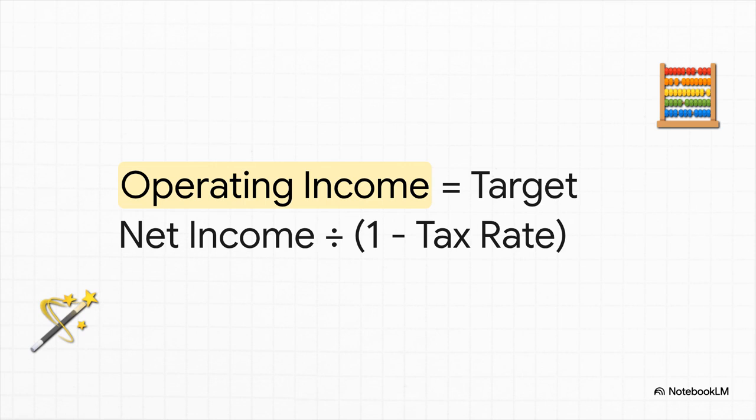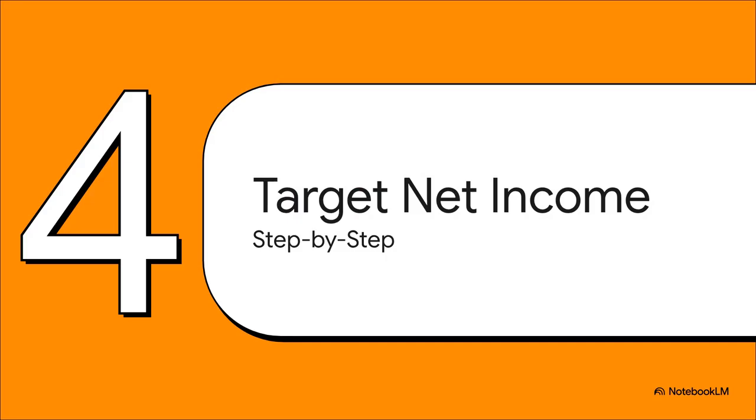So the net income represents exactly 60% of the pre-tax total. By dividing the target net income by 0.60, which is just 1 minus 0.40, you reverse engineer the math to find that original pre-tax amount. Section 4. Target net income calculations.